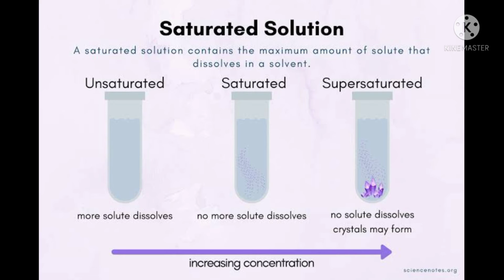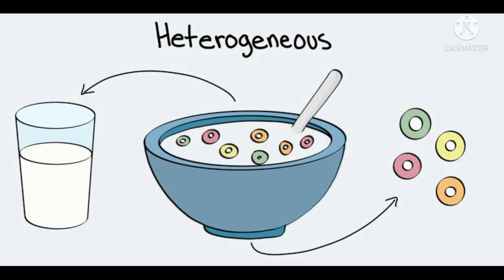There is another method to separate a homogeneous mixture, which is crystallization. When a supersaturated solution is cooled and allowed to stand, crystals of the solute start separating. This is yet another method of separating a dissolved solid from a liquid. This process is known as crystallization. So now we will study how to separate a heterogeneous mixture.